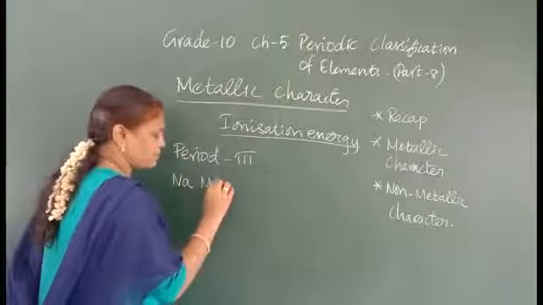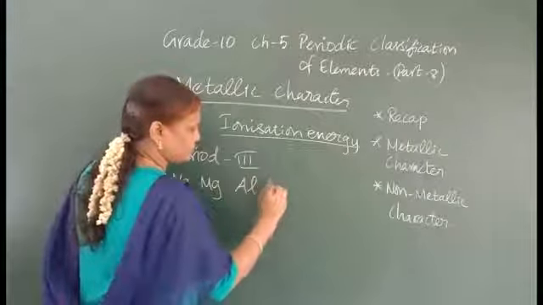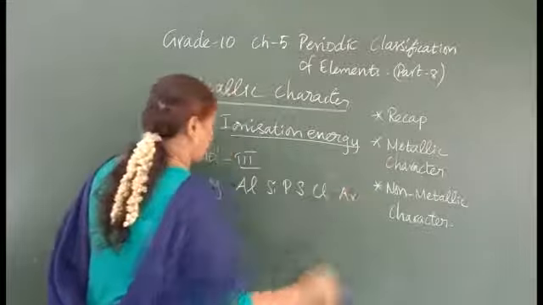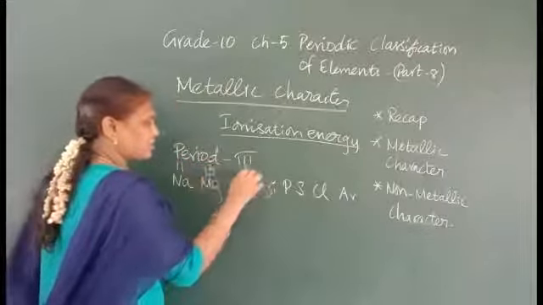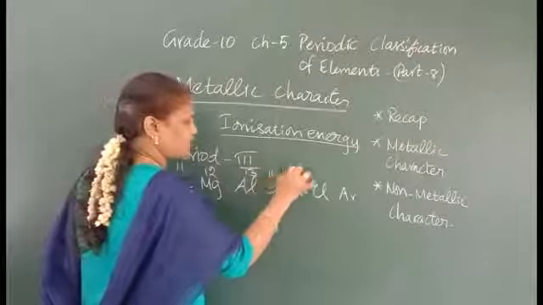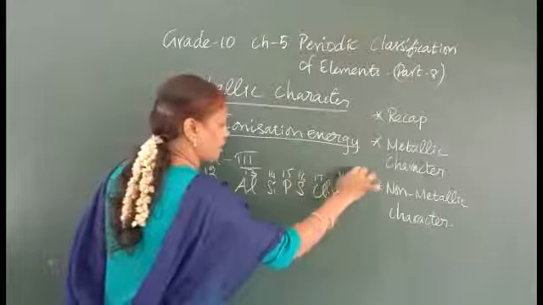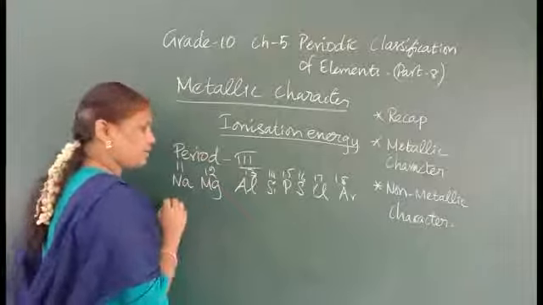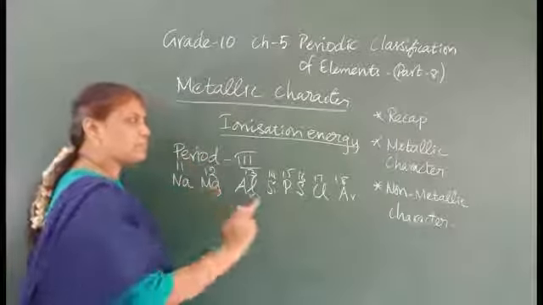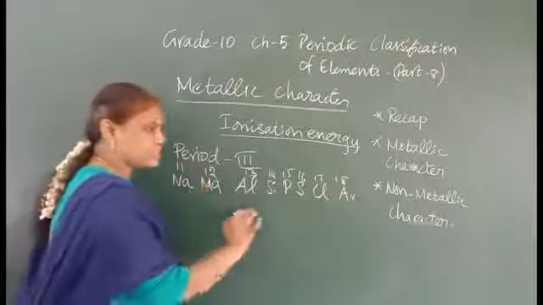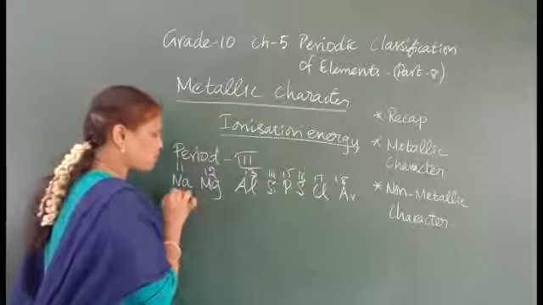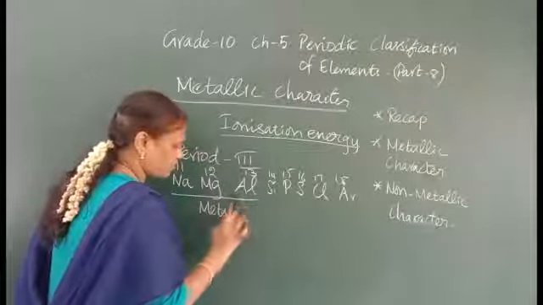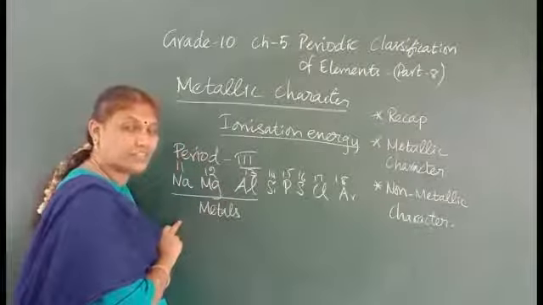Sodium, magnesium, aluminium, silicon, phosphorus, sulfur, chlorine, argon. Their atomic numbers are 11, 12, 13, 14, 15, 16, 17, 18. When you see the elements, on page number 86, you just refer to it. This is the third period. In that, sodium, magnesium and aluminium are metals.